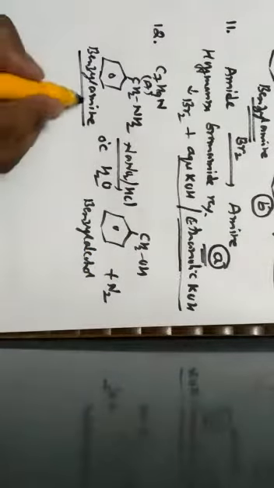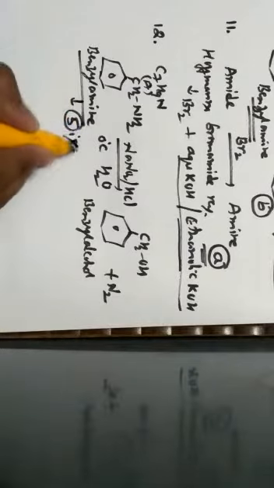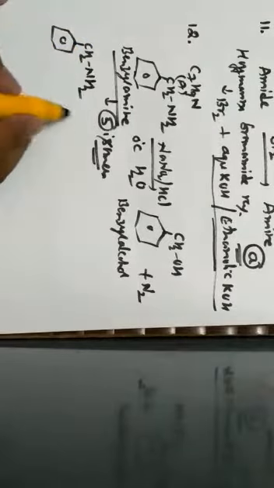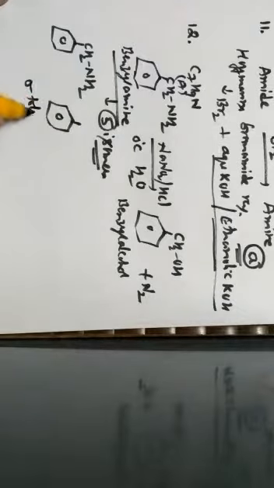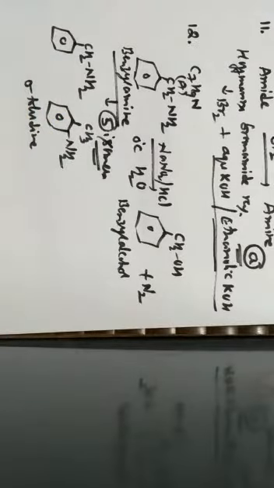Now, they are asking us to write the isomers of benzylamine. Here, benzylamine has 5 isomers. The 5 isomers of benzylamine can be written as, first one with the parent compound, that is benzylamine. The second one is orthotoluidine, where this orthotoluidine consists of methyl group along with NH2. This is an isomer of benzylamine. Check now, C7H9N. This is 6 plus 1, 7 carbons. Hydrogens are 3, 3 plus 2, 5, 6, 7, 8, 9 and 1 N, orthotoluidine.